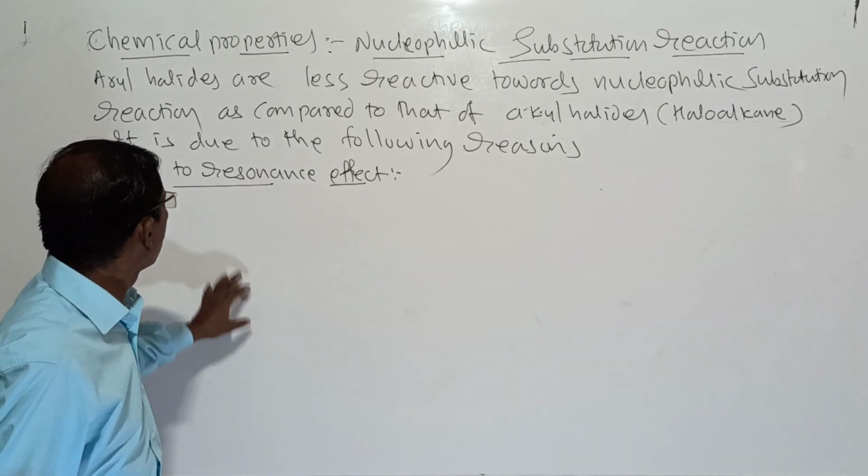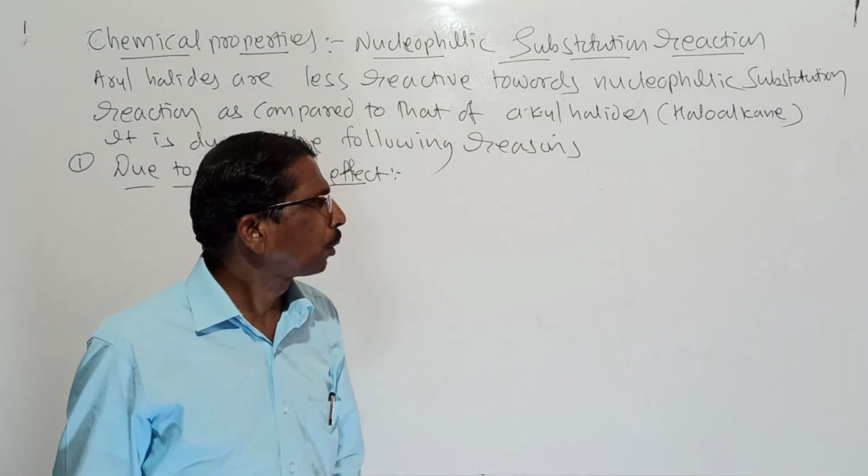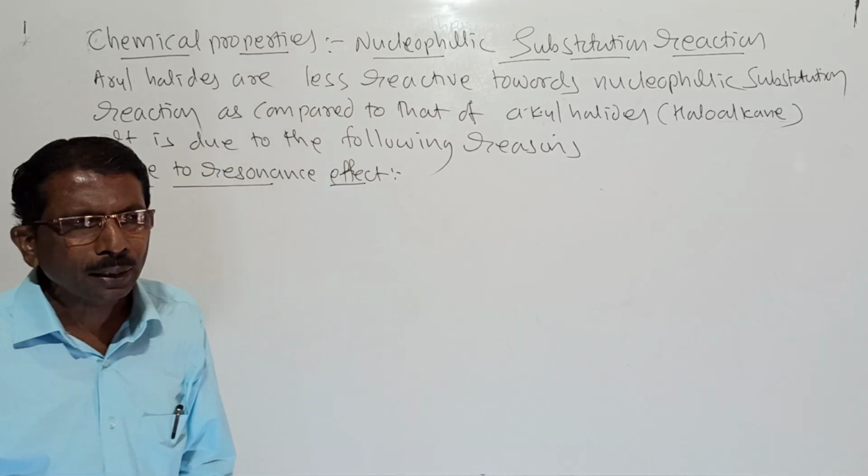So what is the resonance effect? Due to resonance effect means what? So I will write here, look here.